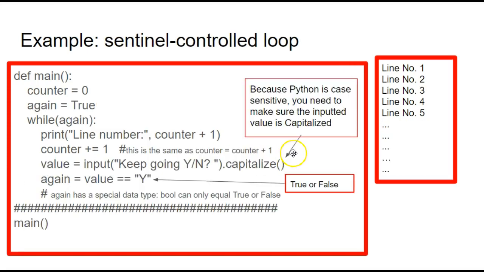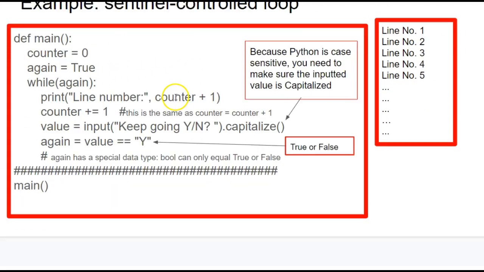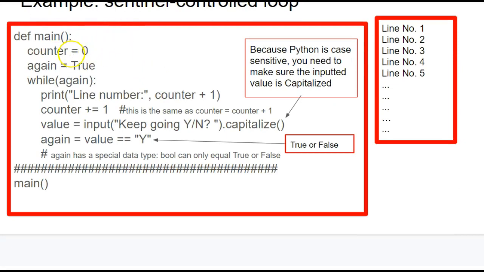Here's an example of a sentinel-controlled loop. I'm going to keep the counter just so I can show these line numbers, but I'm going to create a variable of type boolean or bool, and this variable can only equal true or false. So this variable again could equal true or false, and that's the only thing it could equal. All conditions are true or false, so this variable all by itself is a condition.